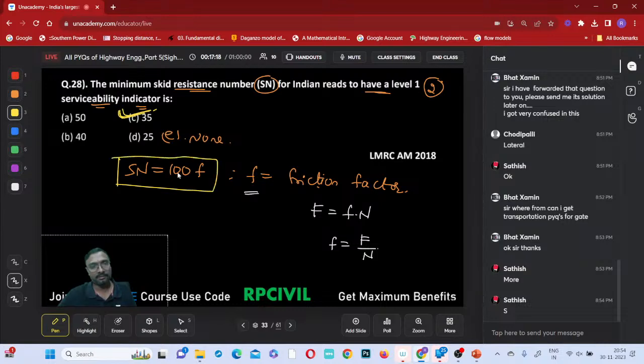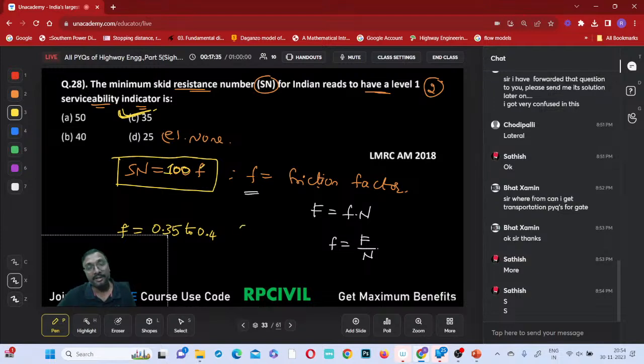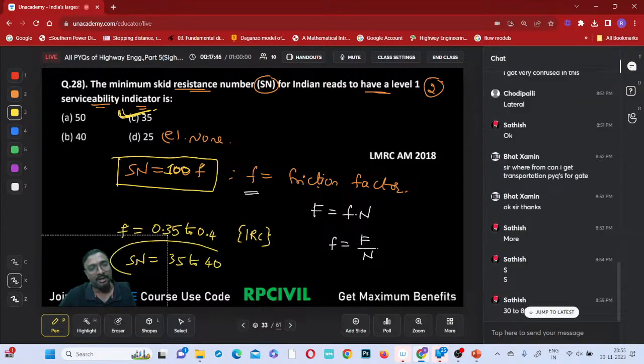100 times f. Do you remember that f value as per IRC, how much we are taking? We are taking 0.35 to 0.4. So whenever the coefficient of friction is 0.35 to 0.4 as per IRC, what will the Sn be? Sn will be 35 to 40, right? So this 0.35 is for which one? This is for high speed roads.